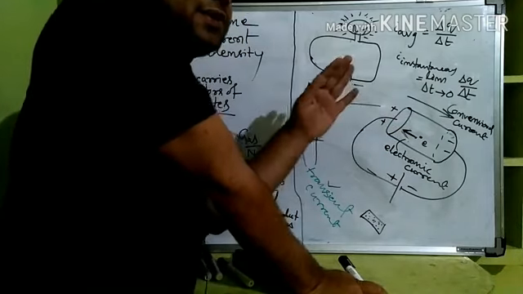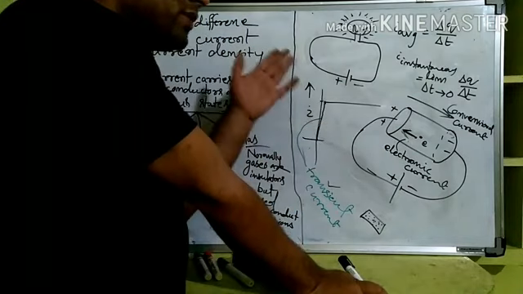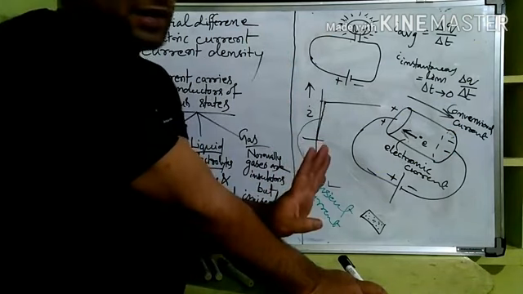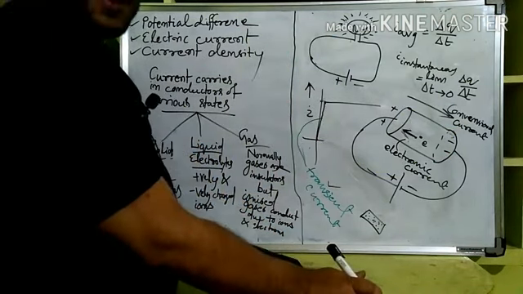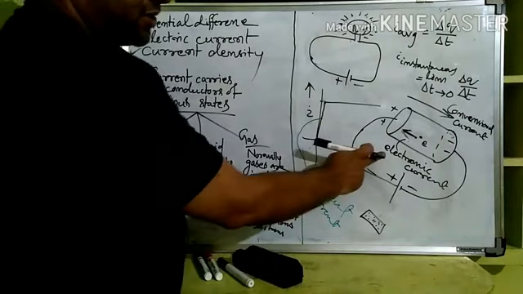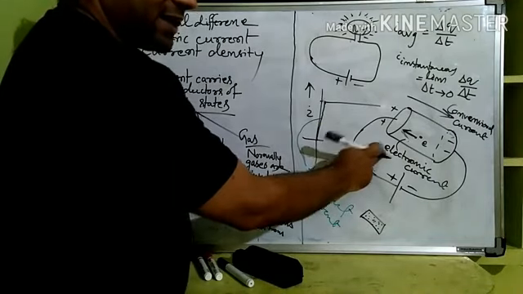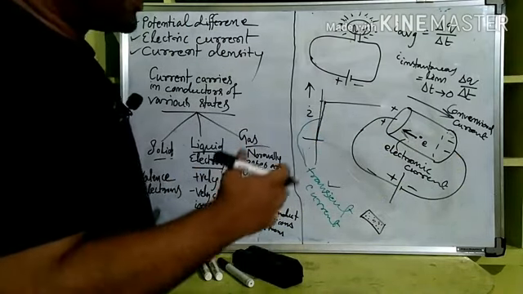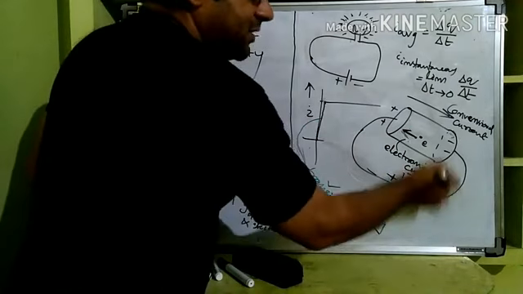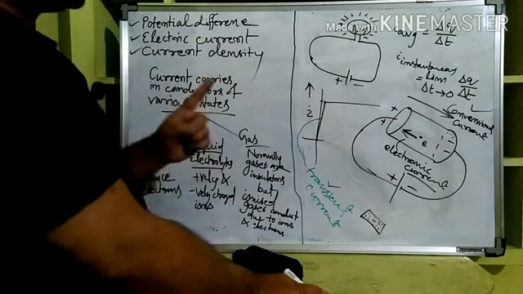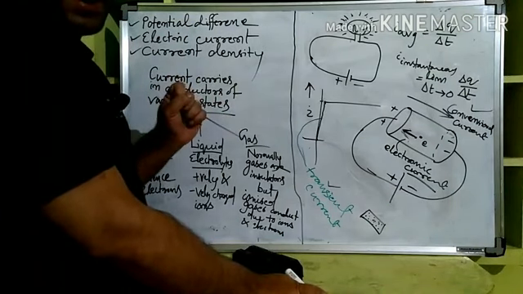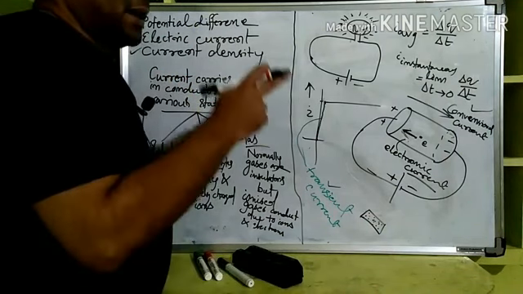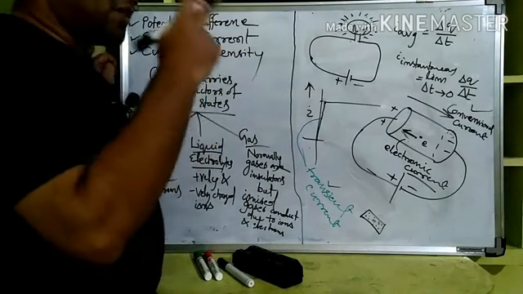However, in general language, in day-to-day life, whenever we are saying electric current, we mean this only. Conventional current only is called electric current. So, whenever we are saying find the direction of a current, it is from positive to negative only always. It is for the sake of a theoretical understanding only that I said electronic current is the direction of motion of the electron. However, in future, whenever we will be referring to the word current, we will mean conventional current only. That's why the direction of a current is always from positive to negative. Clear?